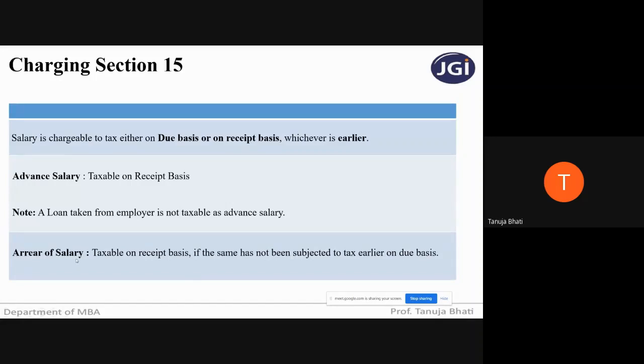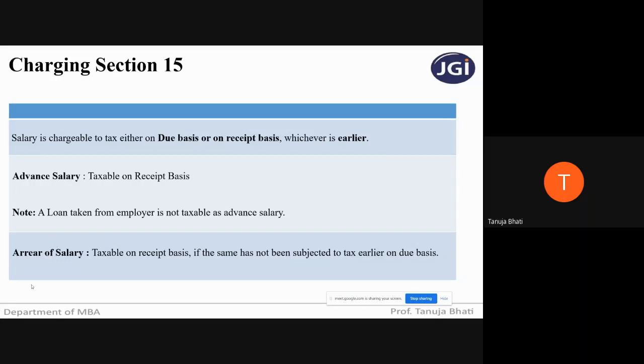Next, arrears of salary. What do you mean by arrears of salary? Actually, your salary was due for a particular month, but you have not received it. For example, in this coronavirus period, there are many institutions that did not pay salary in time, and many employees have not received salary for 6 months, 7 months because of this lockdown. This is just an example and a fact also. So this becomes arrears of salary.